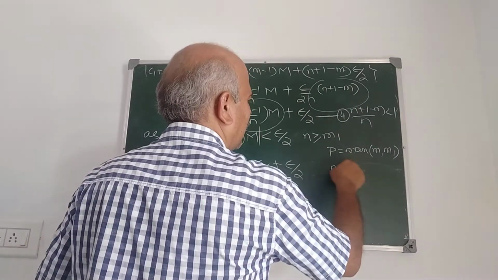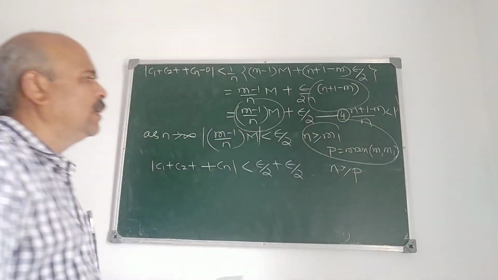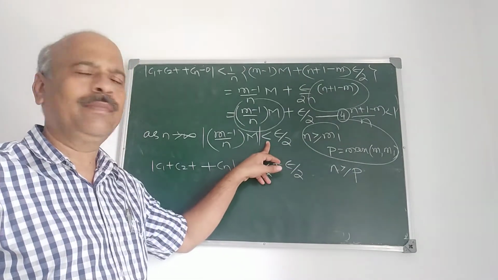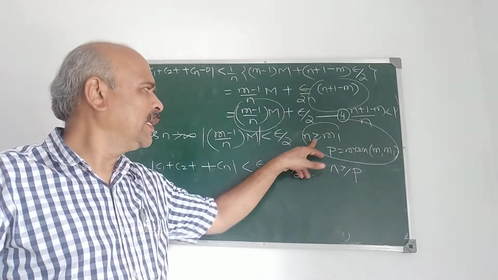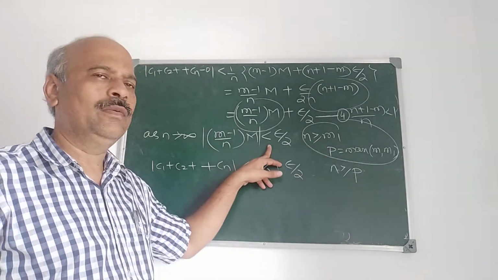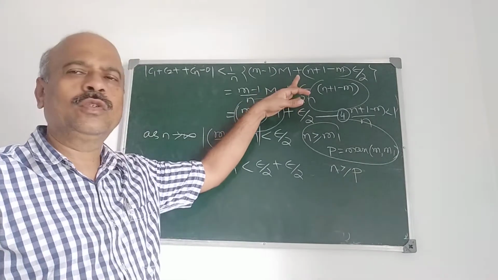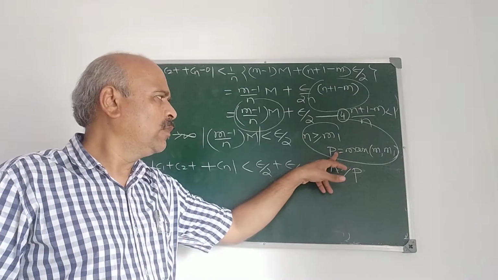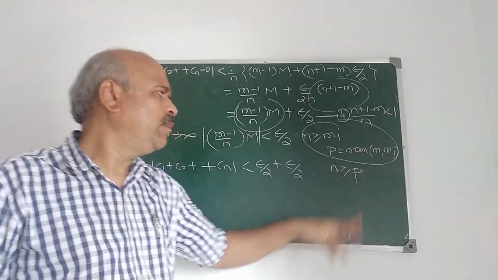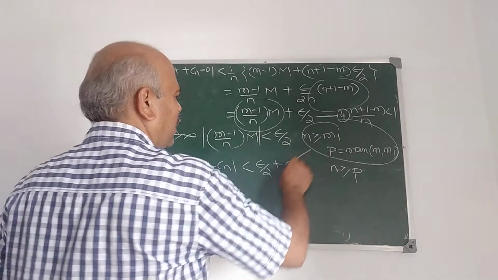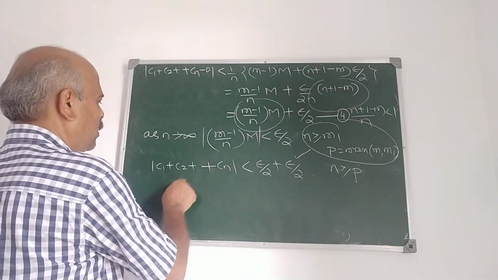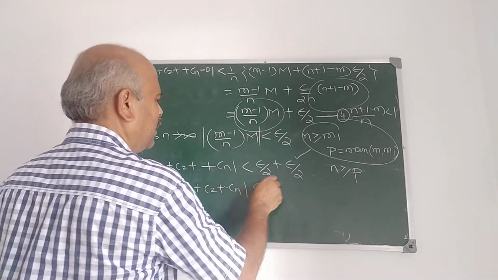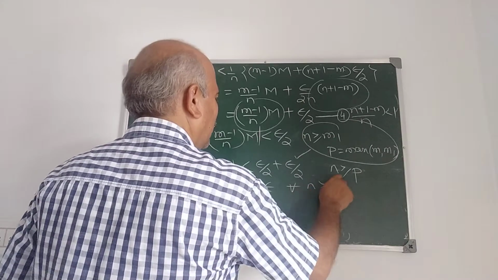We take this is less than epsilon by 2 for all n greater than or equal to m1. There exists m1 so that for all n greater than or equal to m1, it is less than epsilon by 2. Now we have 2, where we have taken m for all n greater than or equal to m. Therefore, take p as the maximum of m and m1. For all n greater than or equal to p, we have this. So mod of C1 plus C2 plus etc. plus Cn is less than epsilon for all n greater than or equal to p.